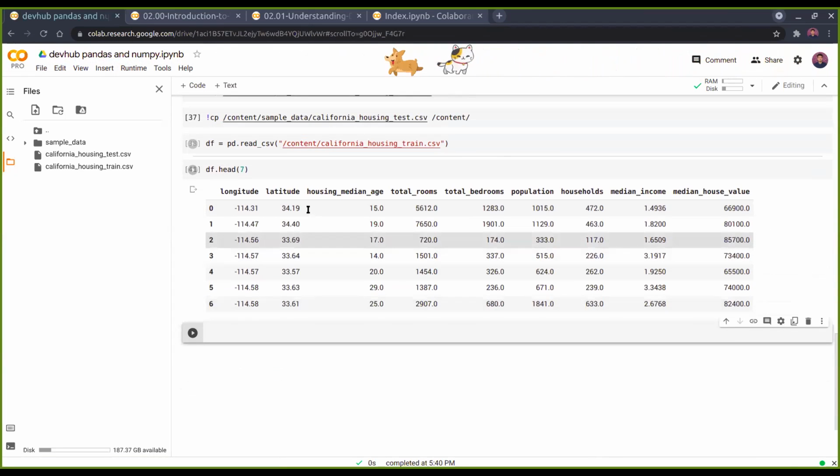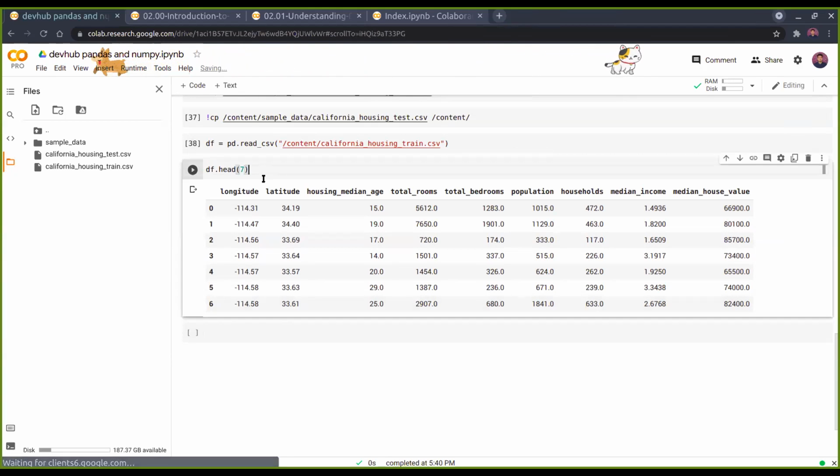Sorry for interrupting. I'll just tell you 2 things before starting with this. So this df and all these things. Pandas has basically 2 types of objects: one is a series and another is a data frame. When you deal with pandas, you can say these are the types of variables basically.